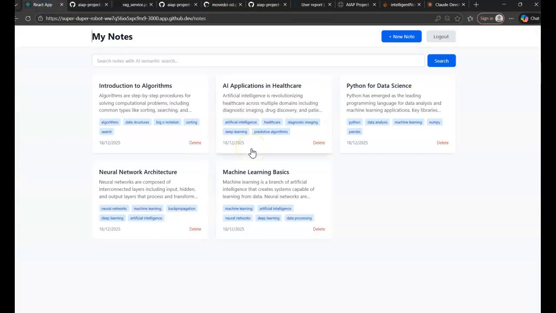And then to finish off, I built a full stack AI powered note taking app with RAG based semantic search, Claude API integration, Firebase authentication and database, and automated CI/CD testing. The complete code and documentation are in the GitHub repository.